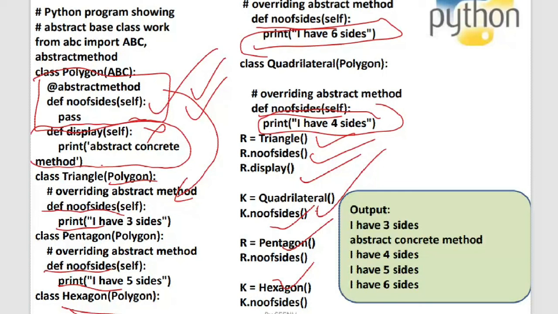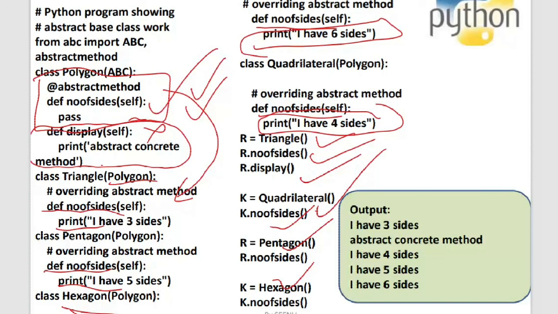The third very important point is that to create abstract methods, you have to import the ABC module, and from it import the ABC class and abstractmethod. The ABC class becomes the superclass of the abstract class, and abstractmethod becomes the decorator for the abstract methods. A class will become an abstract class only if it has at least one abstract method. At least one abstract method must be there for the class to be an abstract class.